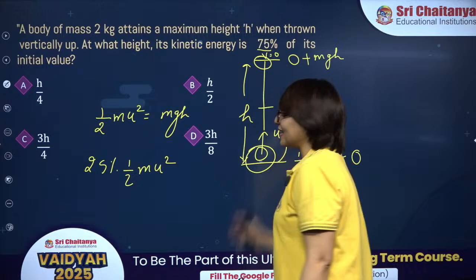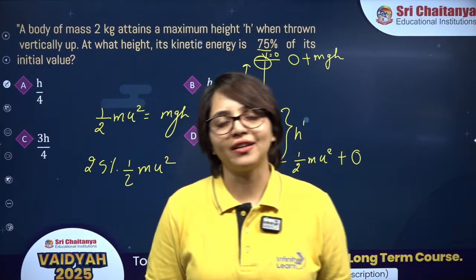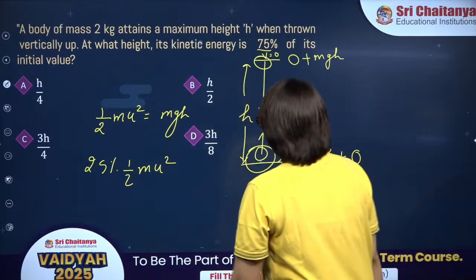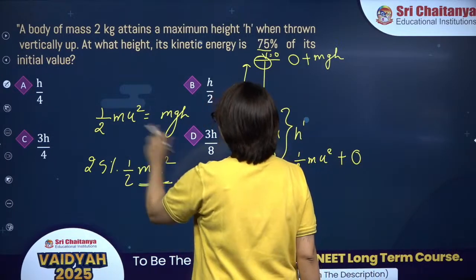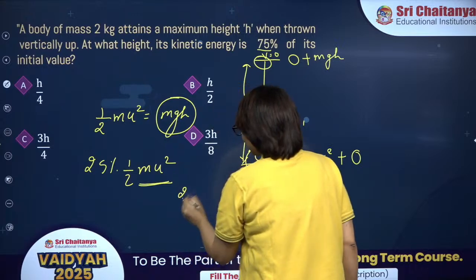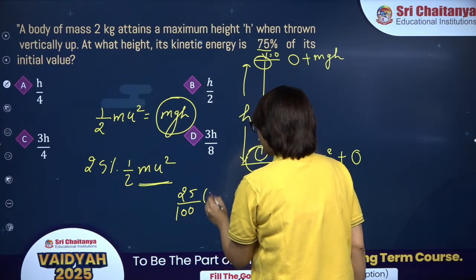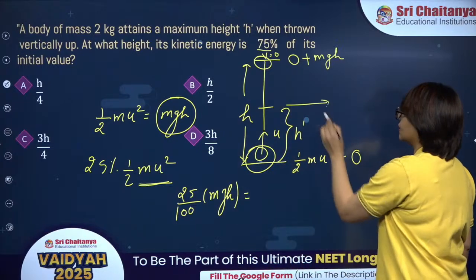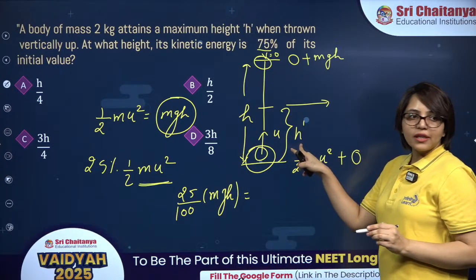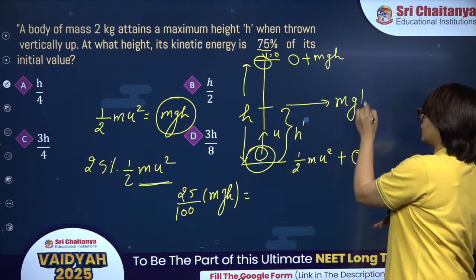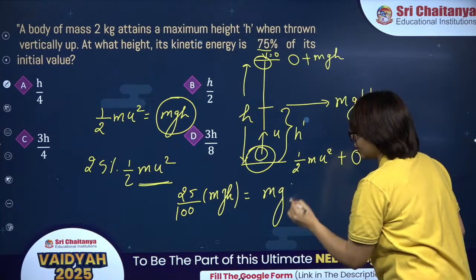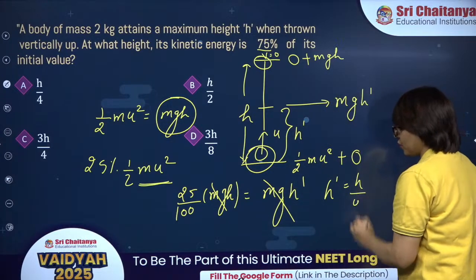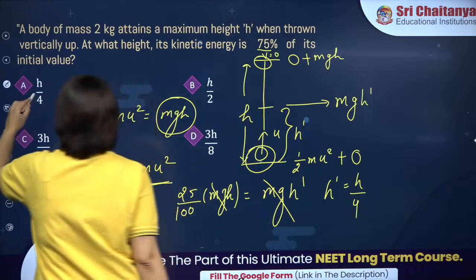See, the decrease in kinetic energy will appear in the form of increase in gravitational potential energy, right? Yes. So over here, 25% of half mu square, which is nothing but mgh. So 25 divided by 100 of mgh is appearing as gravitational potential energy at this height. What should be the gravitational potential energy at this height? mg h dash. So it is mg h dash. mg cancel. So h dash is h by 4. It is nothing but h by 4, which is option A.